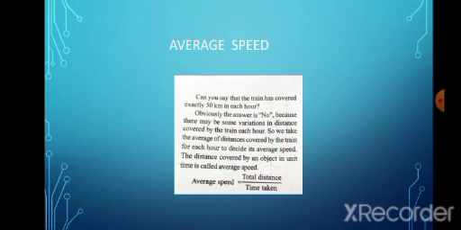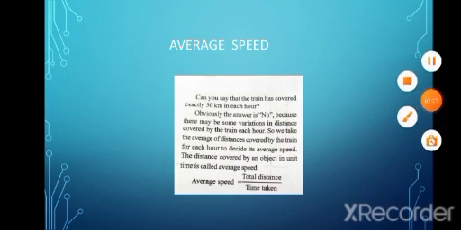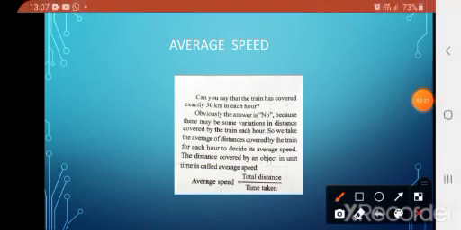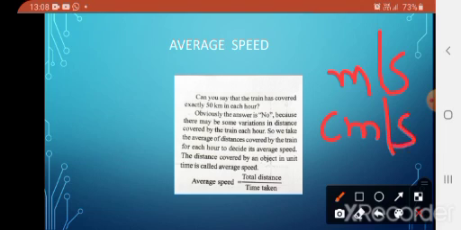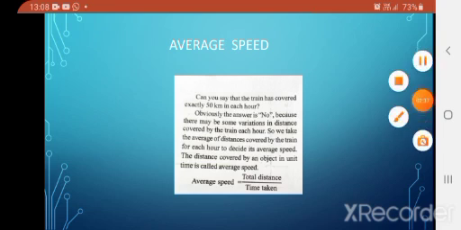The unit of average speed in the MKS method is meter per second, and in the CGS method centimeter per second. Okay students, understand this one.